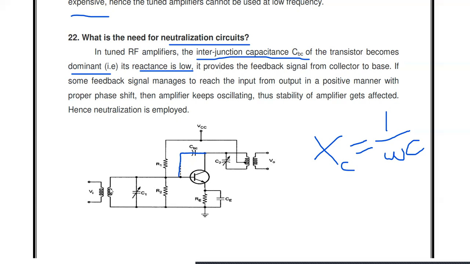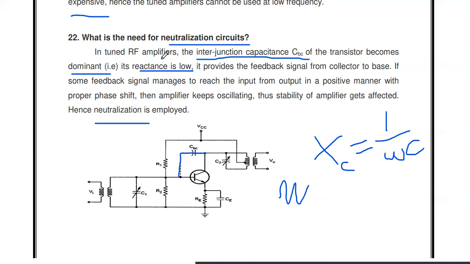So what is an oscillator? Because of this positive feedback, instead of amplifying the given signal, this circuit will generate its own waveform. So we will get its own oscillation. This tuned amplifier is not at all used as an amplifier. It will work as an oscillator. That is called instability. In order to avoid this instability, we have to introduce the concept called neutralization. In order to eliminate this positive feedback internally, we have to introduce some extra thing called neutralization.